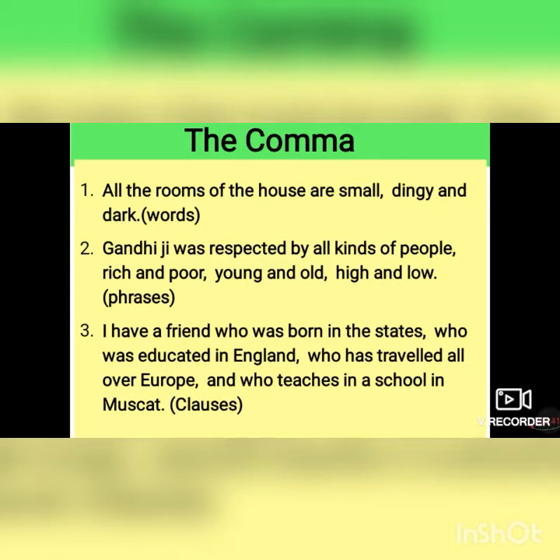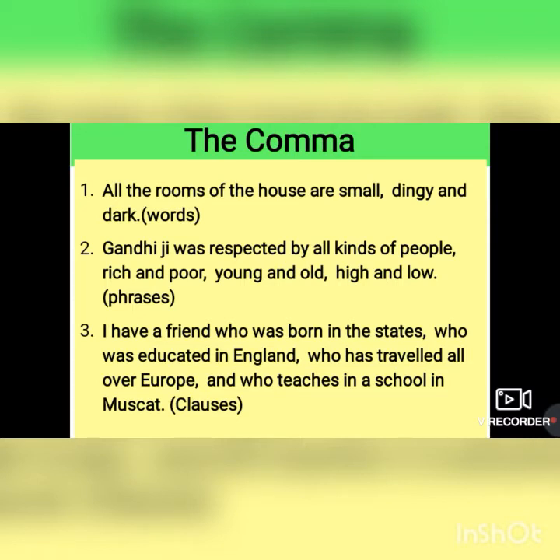You know, children, that the comma is always used for the words, phrases, and clauses also. For example, we can say all the rooms of the houses are small, dingy, and dark. Okay, so you can see where the comma is used over here, right? Next is Gandhiji was respected by all kinds of people, rich and poor, young and old, high and low. So these are phrases. These phrases are separated by using comma.